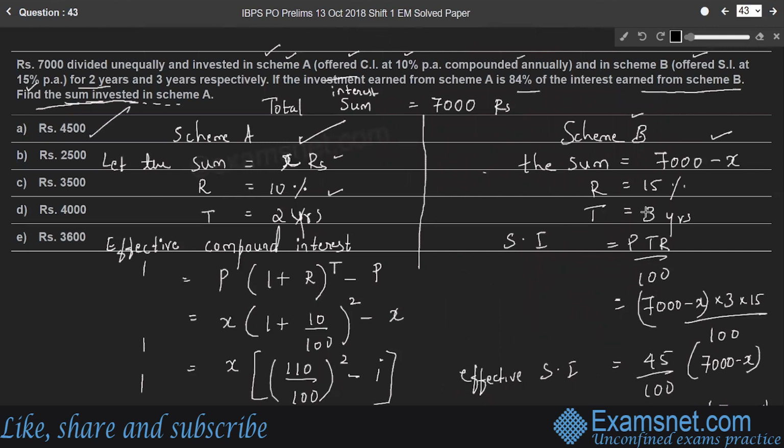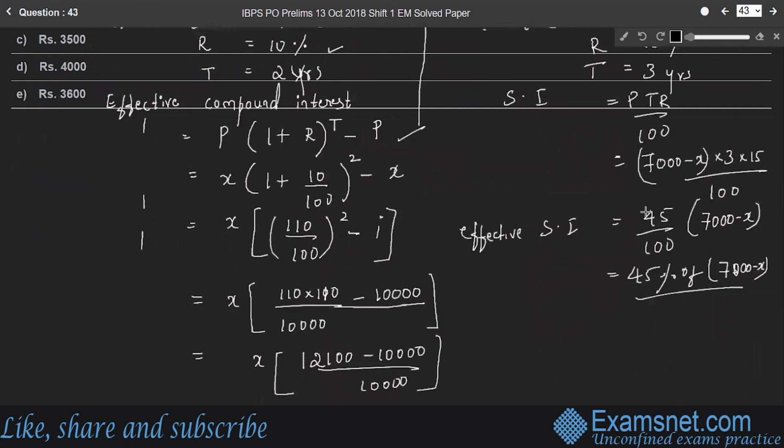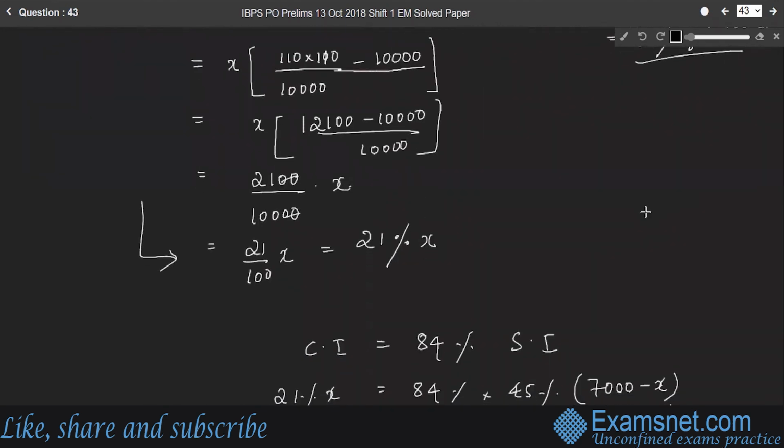I'll repeat this once again. Here it is given that compound interest offered in scheme A is equal to 84% of simple interest offered in scheme B, right? So we are finding compound interest and simple interest separately in scheme A and scheme B. Compound interest formula: principal into 1 plus rate to the power of t, minus P. Using this formula, we are finding effective compound interest. So we'll get 21% of X, right?